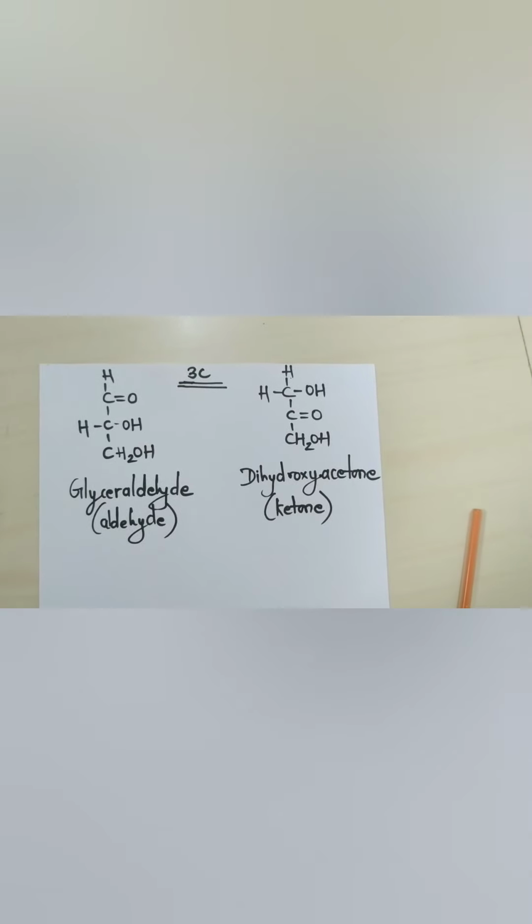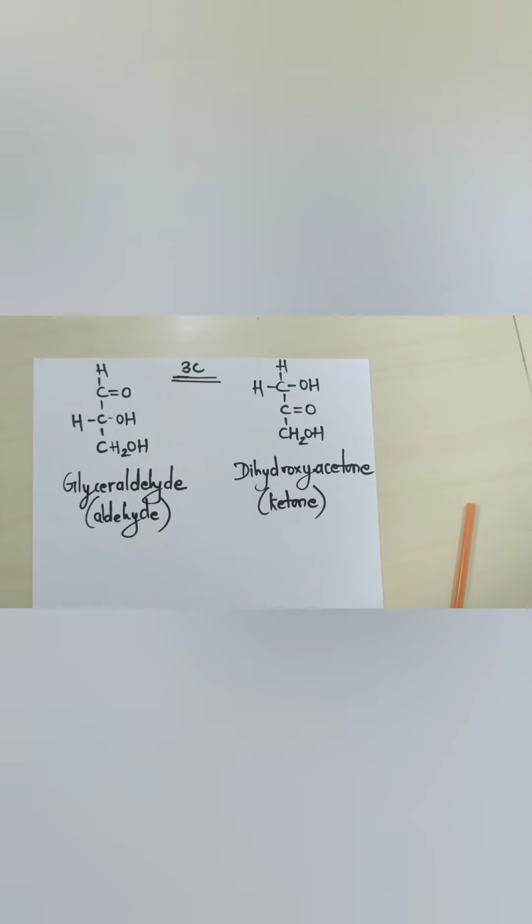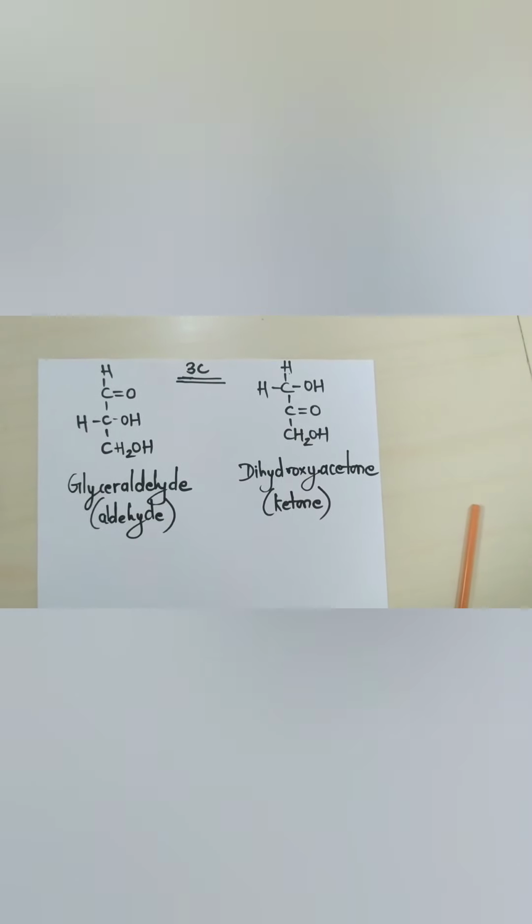Let's study the structural classification of carbohydrates. We will start with monosaccharides, the singles. This is the 3 carbon atom compound. First is glyceraldehyde, which is the aldehyde group, and second is dihydroxyacetone, which is the ketone group. First, look at the glyceraldehyde structure.